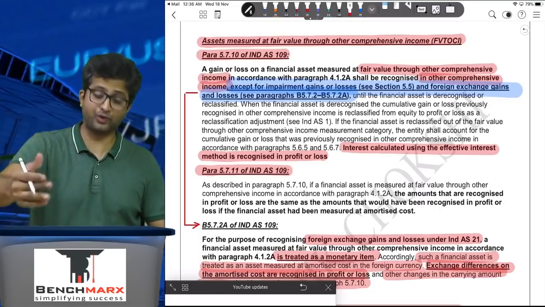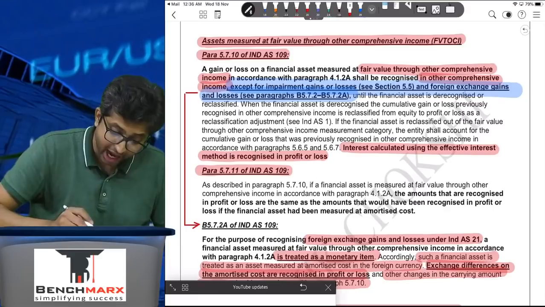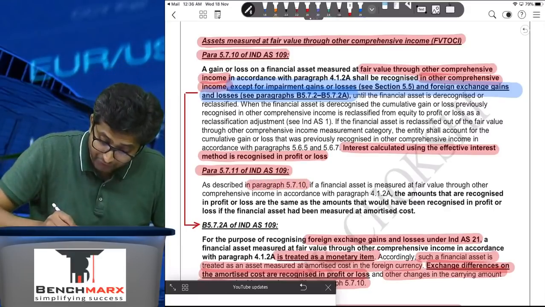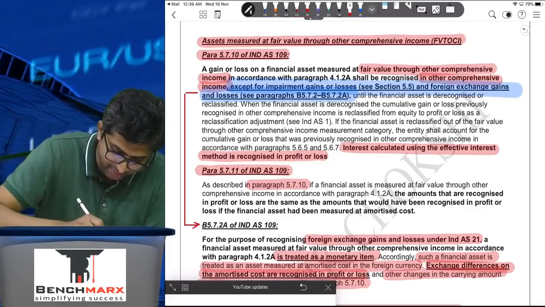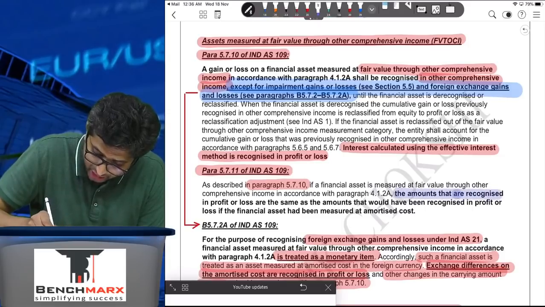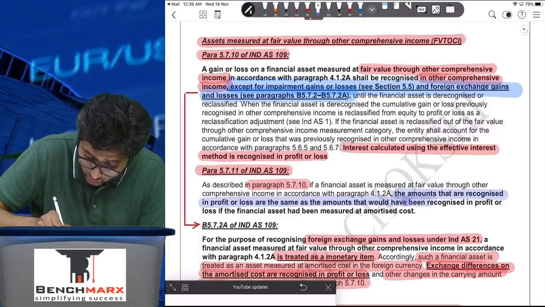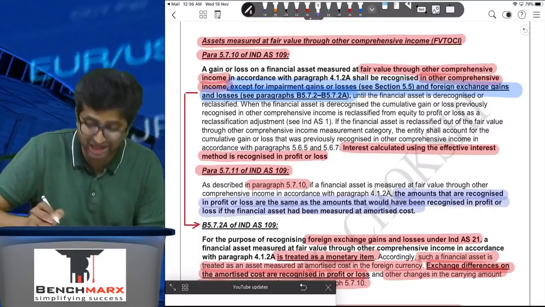Going further to 5.7.11, as described in 5.7.10, it's an extension. If a financial asset is measured at fair value through other comprehensive income in accordance with the particular para, then the important section, I'll highlight this in blue: the amounts that are recognized in profit and loss are the same as the amounts that would have been recognized in profit or loss if the financial asset had been measured at amortized cost.